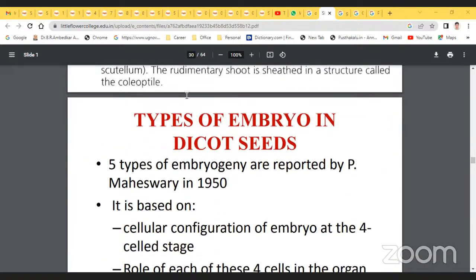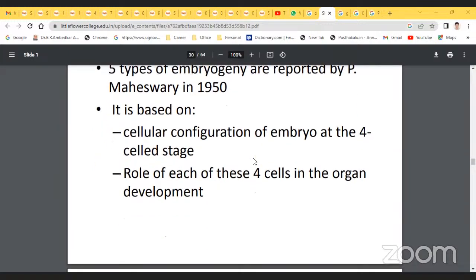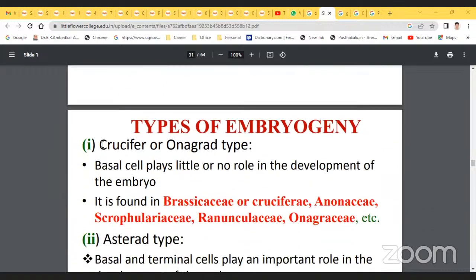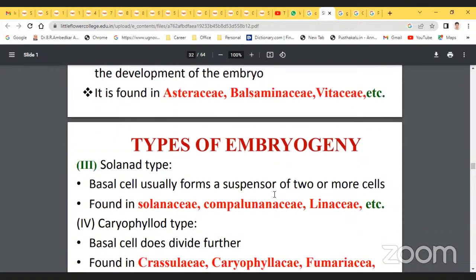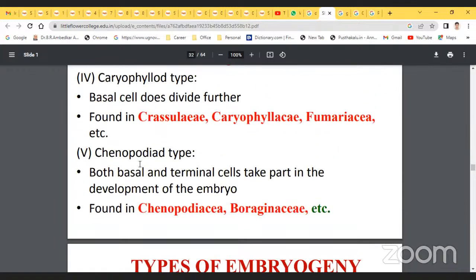So, types of embryos in dicot seeds. Five types of embryogeny are reported by Maheshwari. Already I told you the cellular configuration of the embryo at the 4-cell stage, and the role of each of these 4 cells in organ development. Already I told you the crucifer or onagrad type, the asterad type, solanad type, caryophyllad type, and chenopodiad type, which we discussed previously.